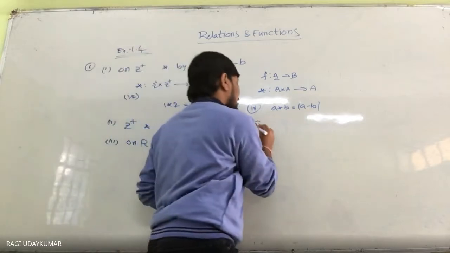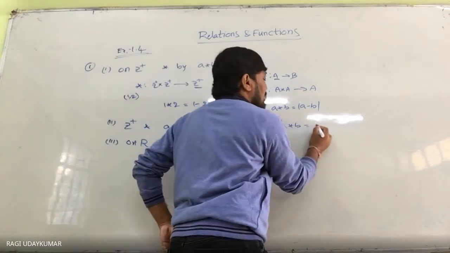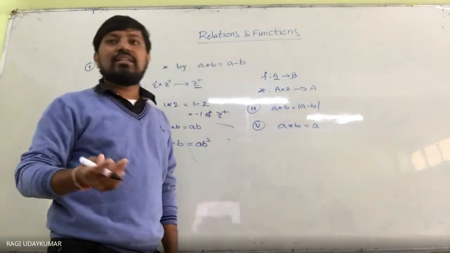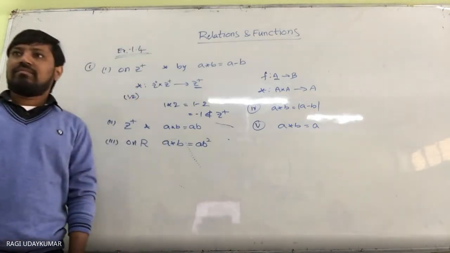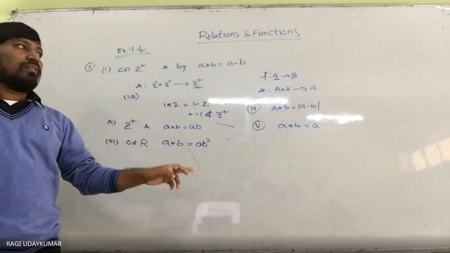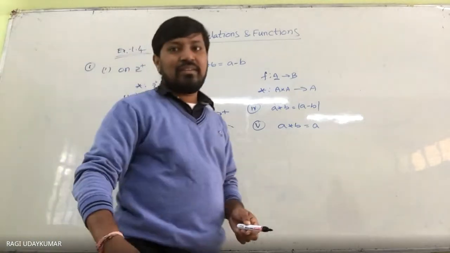So the fifth one is given to you. A star b is equal to a itself. It is also a binary operation. So in these 5 questions, we are having the statistics.